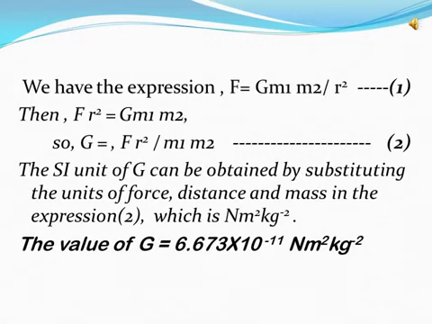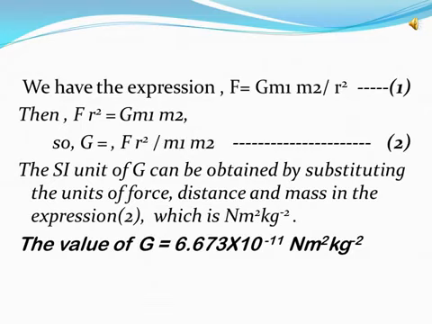We have the expression F is equal to G m1 m2 divided by r square. This is equation number 1. Then F r square is equal to G m1 m2. So G is equal to F r square divided by m1 m2. This is equation number 2. The SI unit of G can be obtained by substituting the units of force, distance and mass in expression 2, which is Newton meter square per kilogram square.